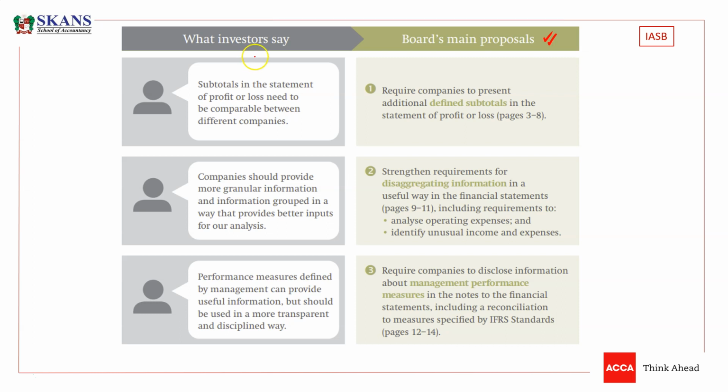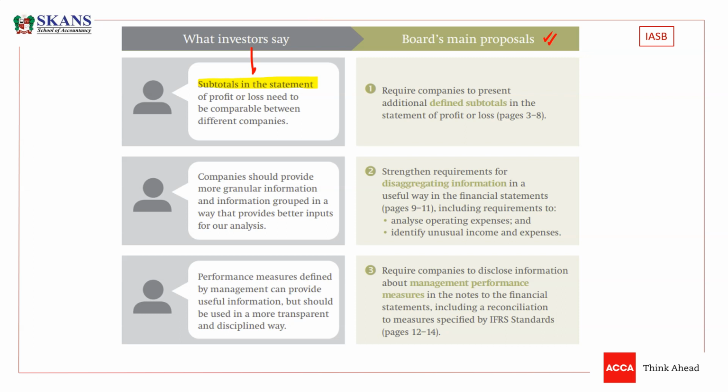So investors want some subtotals in the statement of P&L to be comparable between different companies. So they are asking that we need subtotals, meaning operating profit, or some other subtotals, meaning gross profit, or profit before interest and tax.